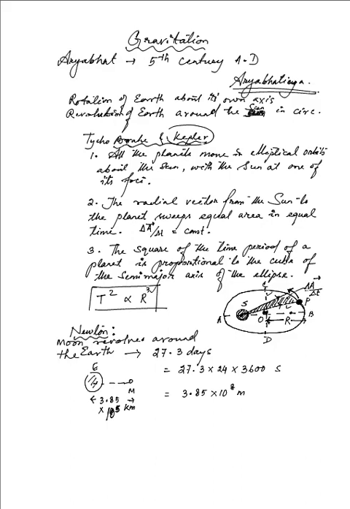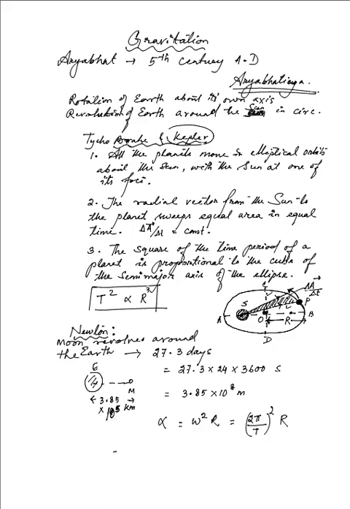If we obtain the acceleration, in this case the centripetal acceleration, that is omega squared r. Omega is 2 pi divided by the time period, so (2 pi by T) squared times the distance r.